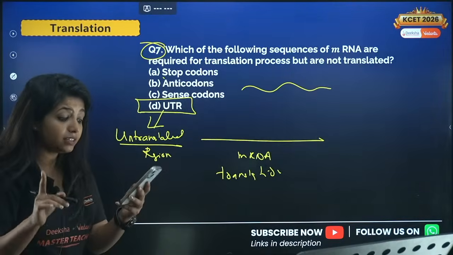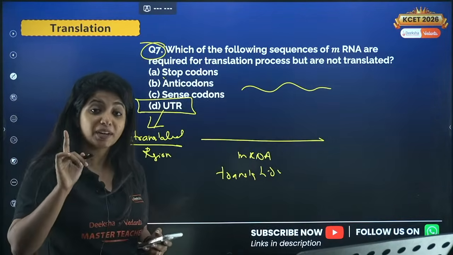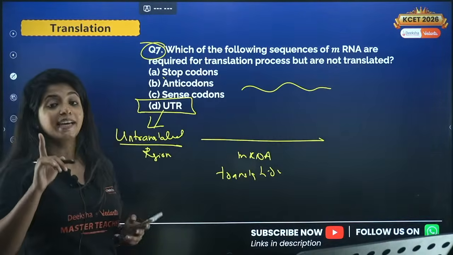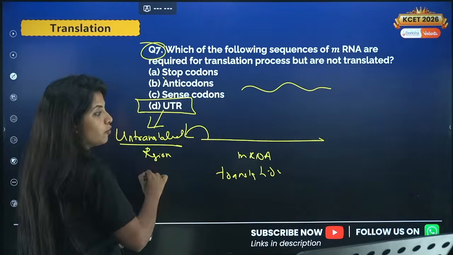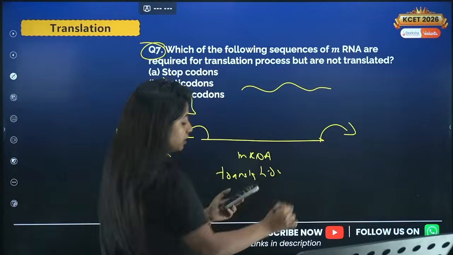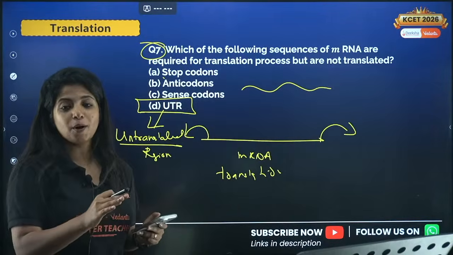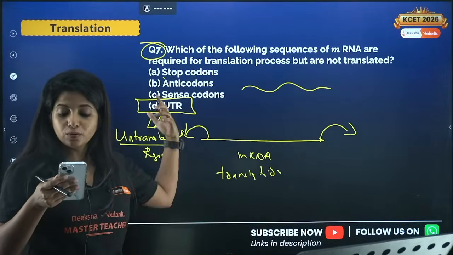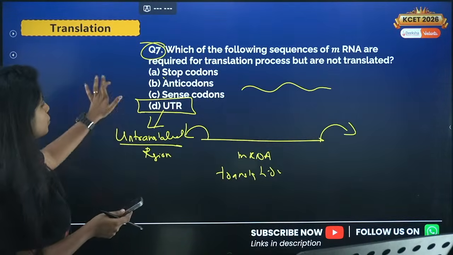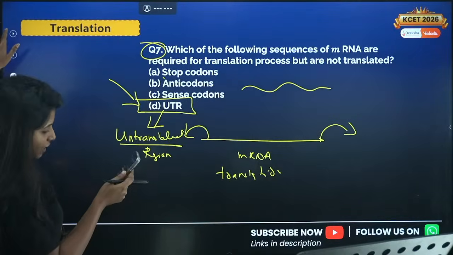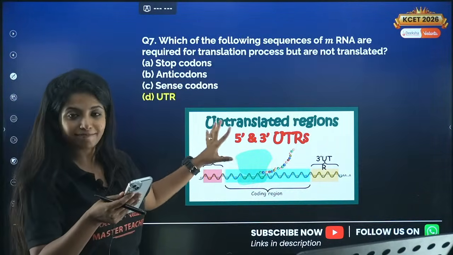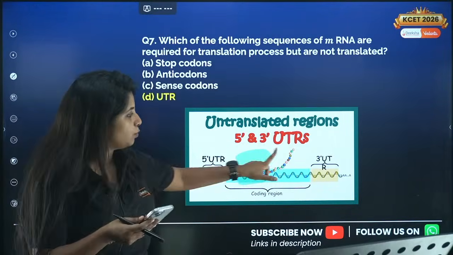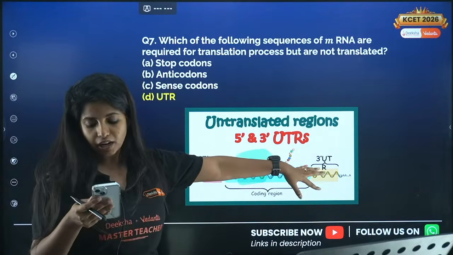And where do you find it? This is again a super important question. You get it in the form of theory questions also in your PU2 boards. So over here it is found before the 5' end and also after the 3' end, and it is super important for the process of translation to happen. So your answer for this question is absolutely correct, Manjunath, and those of you who didn't know that, I hope now you know the answer. So this is the UTR, 5' UTR and 3' UTR.